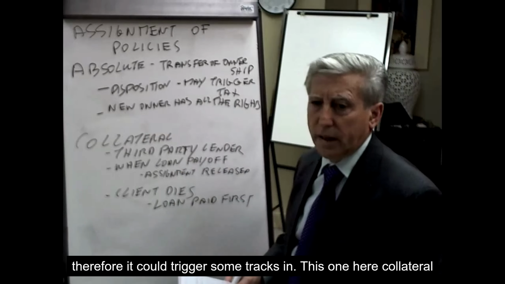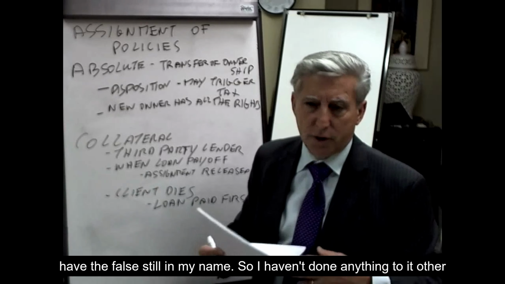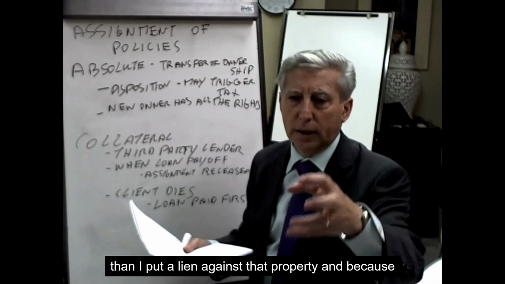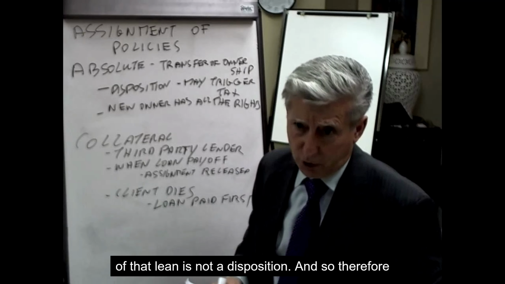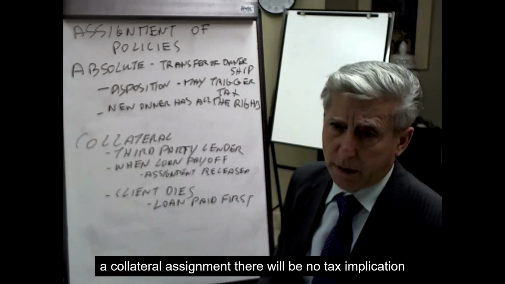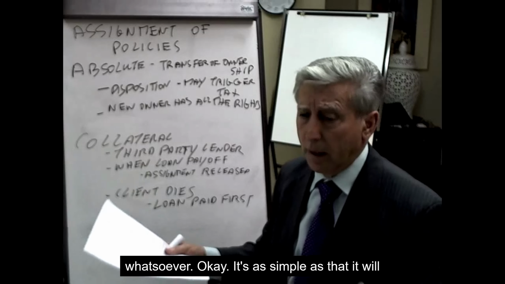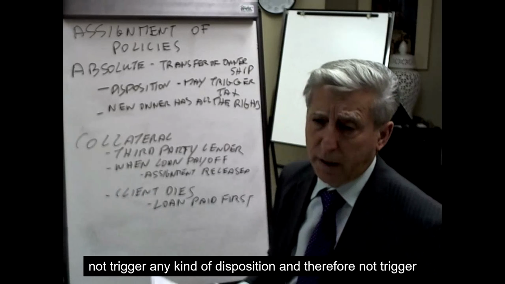In collateral assignment, I haven't disposed of the policy. I still have the policy, still in my name, so I haven't done anything to it other than put a lien against that property. Because of that lien, it's not a disposition, and therefore there will be no tax implication whatsoever. It's as simple as that. It will not trigger any kind of disposition, and therefore not trigger any kind of tax.